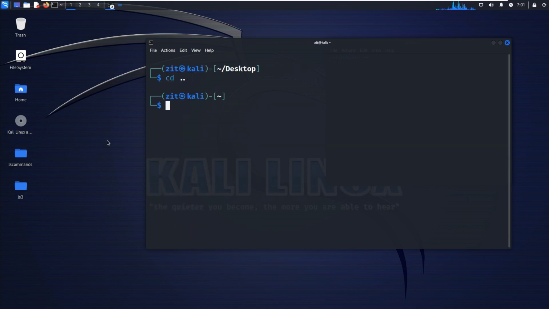Now I'm in home. I want to come directly to a new directory that we have, listed by the ls command, inside directory 1. So how do I go there directly? You should type cd. First, cd desktop, which means change directory to desktop. After that, type the ls command.